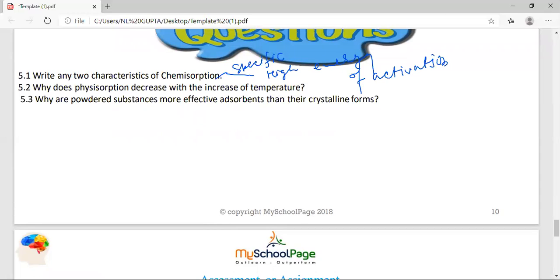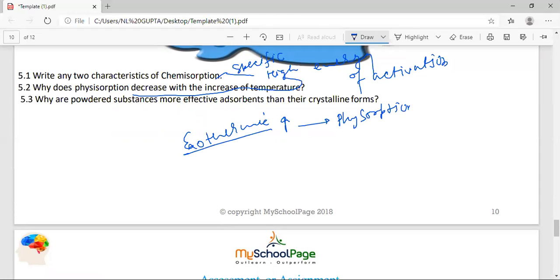Next, why does physisorption decrease with increase in temperature? Physisorption is an exothermic process, student. So if it is an exothermic process, when you increase the temperature, by Le Chatelier's principle, physisorption decreases. Physisorption will decrease.